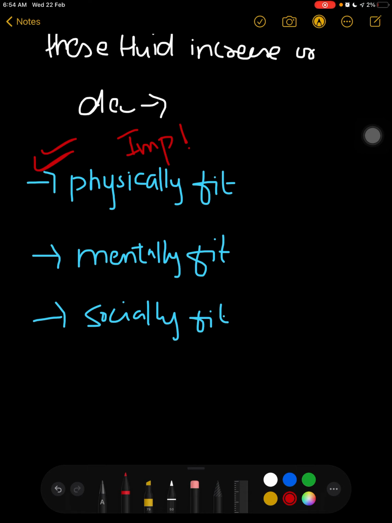This does not come under socially fit. If we don't talk to any stranger, it doesn't mean that we are socially unfit. It means that we are taking precautions, right? Prevention is better than cure, right? So here, physically fit is the most important component of a healthy person, right?